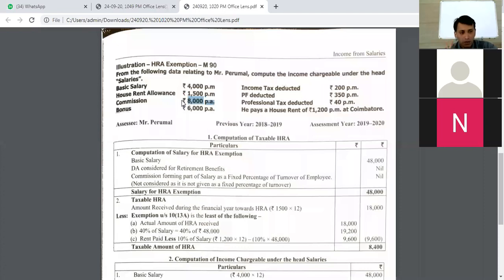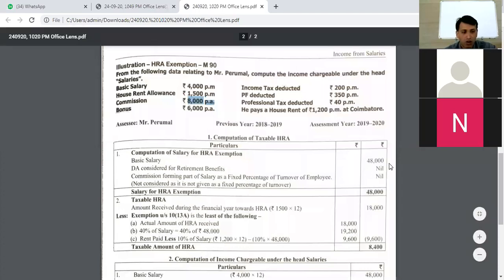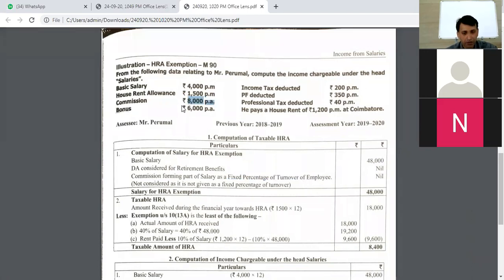If these two values are missing, and if direct commission is given, you need not consider commission as a part of computation of salary for HRA basis. That is the reason in the first part of the answer, they have just taken 48,000 rupees. DA is not applicable, so anyways it is nil. Though the word commission is mentioned, a fixed percentage is not mentioned. A fixed value is given. A fixed value need not be considered. Only a fixed percentage of commission has to be considered. And therefore, when it comes to commission, the amount here is written as nil. Any doubts in understanding this concept?